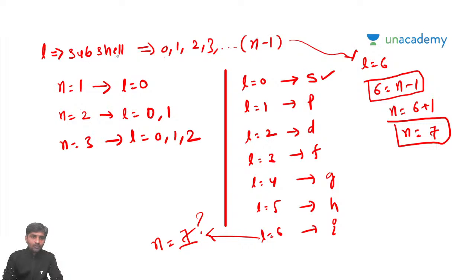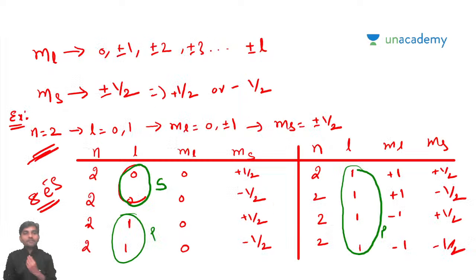And then we have discussed subshell l, which represents the angular momentum: s, p, d, f, g, h, i. What is this l value? The l value ranges from 0 to n minus 1. And then ml ranges from 0 to plus or minus l, and ms will always be plus or minus 1 by 2.